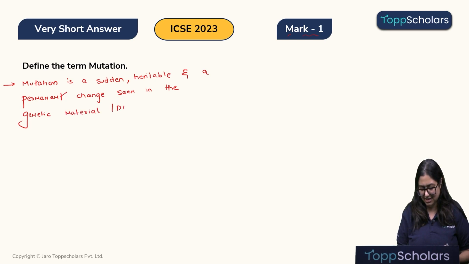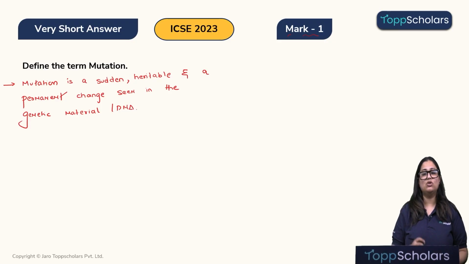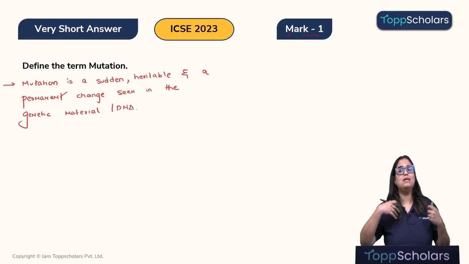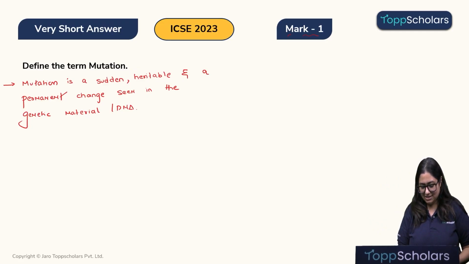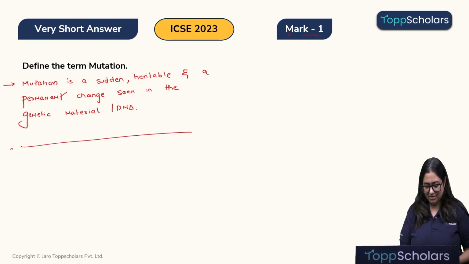Or let's say the DNA. Okay, so there's a sudden, inheritable and a permanent change. Now, what am I trying to exactly mean by that? Children, let's look at this, a strand of DNA. This is the 5' end, this is the 3' end. Okay, and it has the following nucleotides with the nitrogenous base A, G, T, C, C, C, A and T.